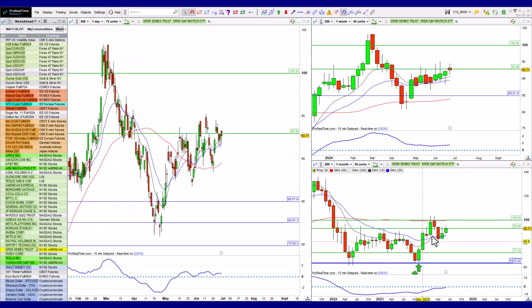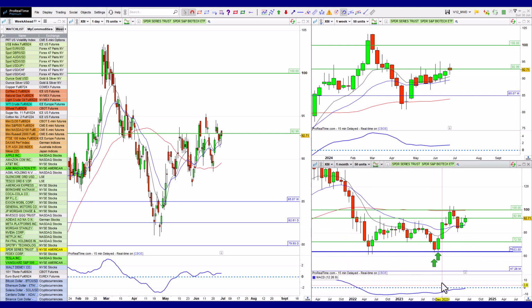SPDR, excuse me, is trying to work its way out of this range. That looked good. We had that retracement. I know that we've got the bullish divergence. We've got a lot of stuff here. We've got a double bottom. We've got bullish divergence here. We're almost above zero here. It's broken out, come back, retested these highs, produced a bullish candle, and has now produced a swing low. So all the characteristics are here of a change in trend and a move to the upside.